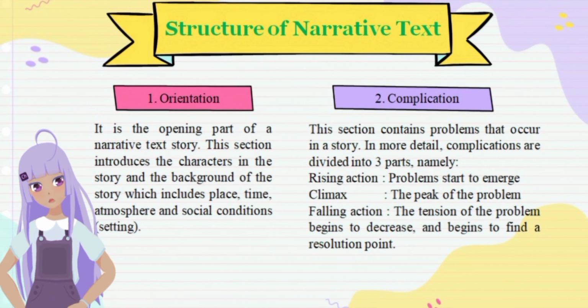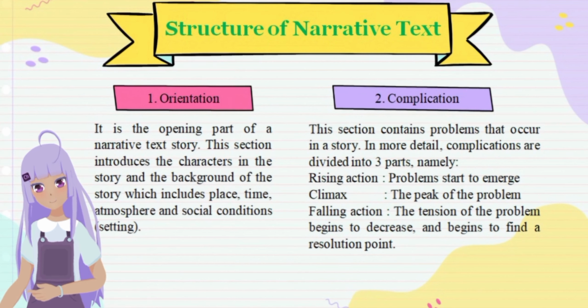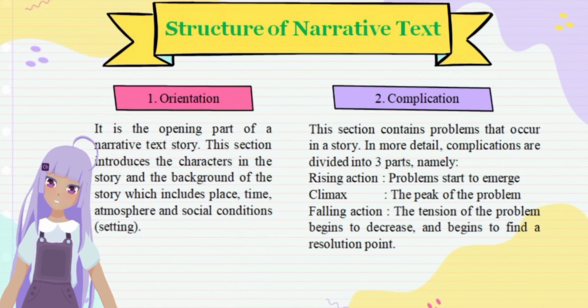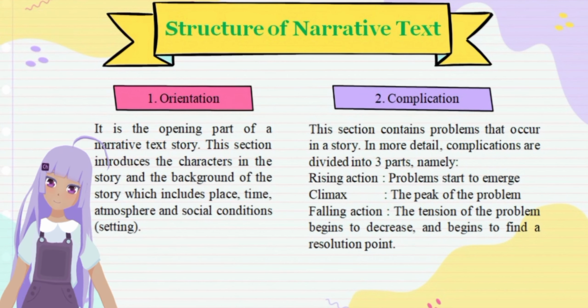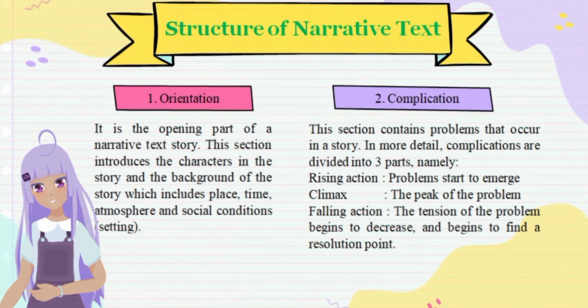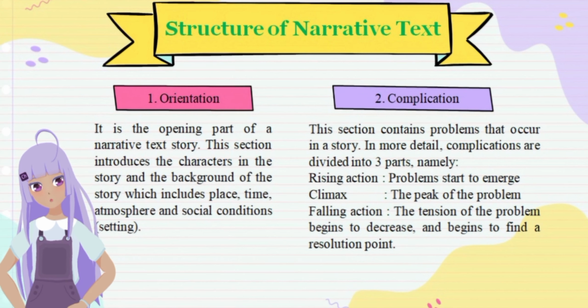This section contains problems that occur in a story. In more detail, complication is divided into three parts, namely: the first is rising action, where problems start to emerge. The second is climax, the peak of the problem, and the last is falling action. The tension of the problem begins to decrease and begins to find a resolution point.